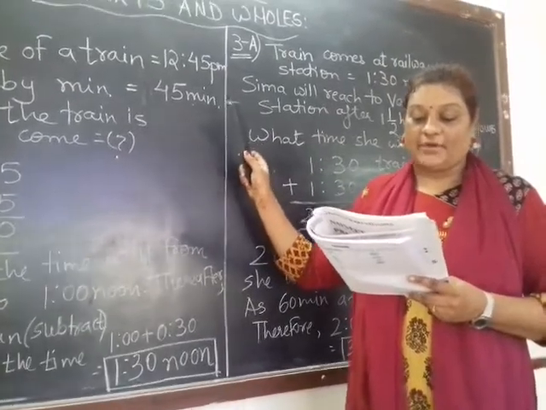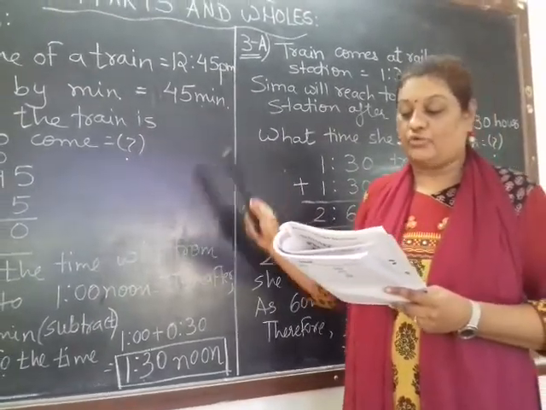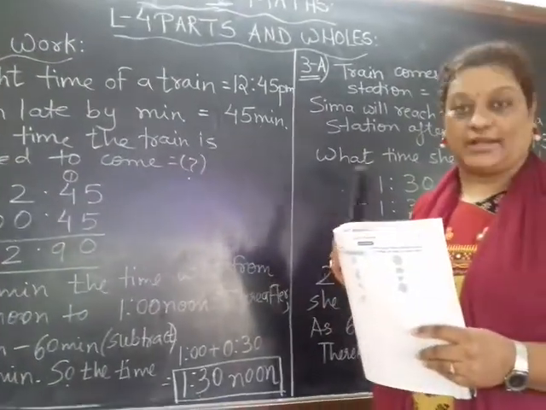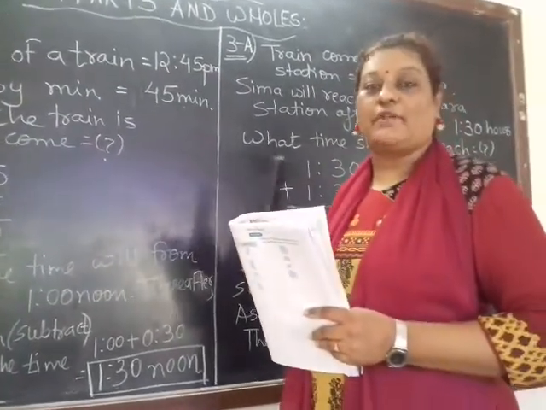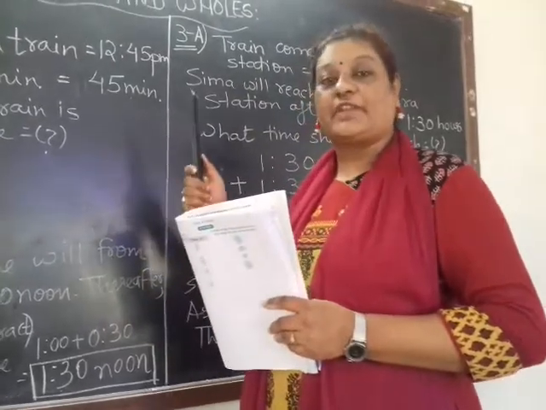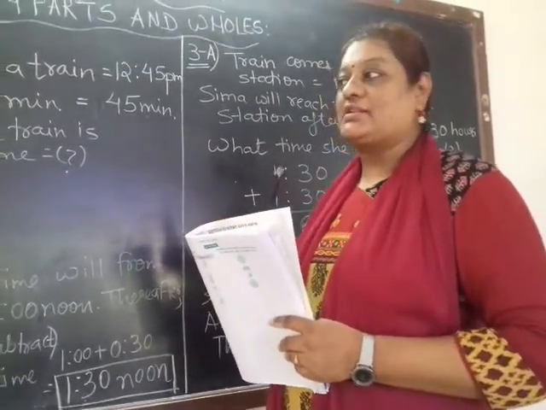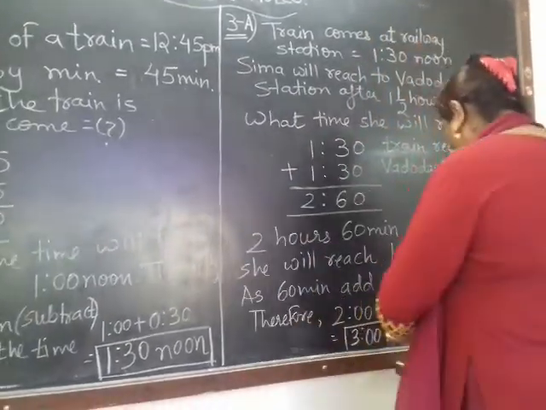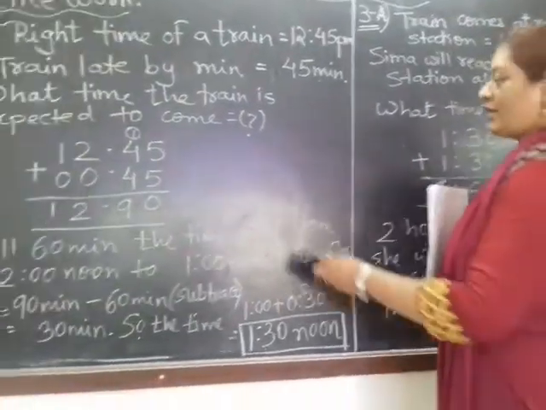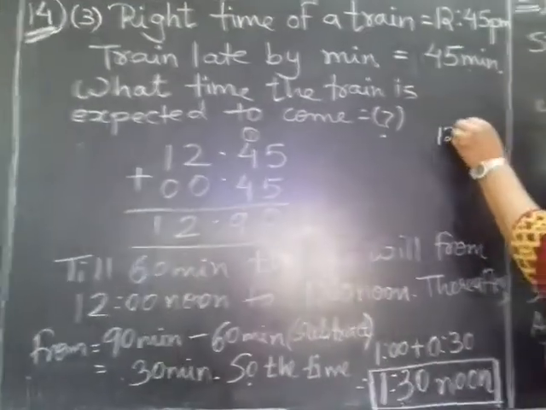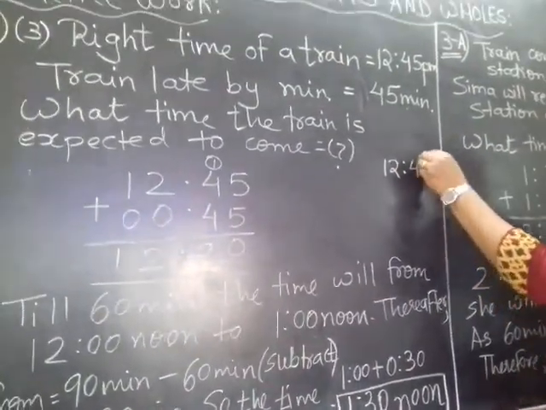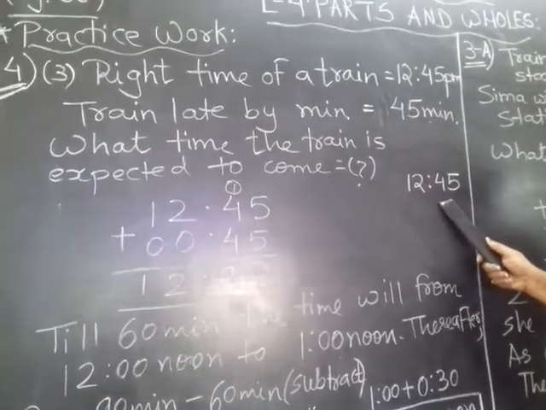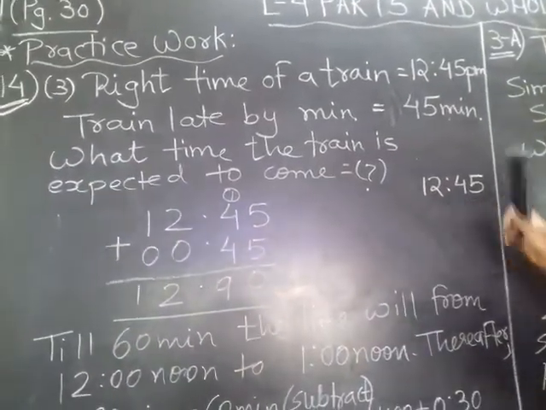Now if the right time of this train is 1:45 at noon. 1:45 means what? It is not 1. The clock is not having a 1, but it is still 15 minutes left to strike 1 in the clock. So if I go with 1:45, that means it will be the time 12:45, because there are still 15 minutes left in the clock to strike 1. I hope this is clear.